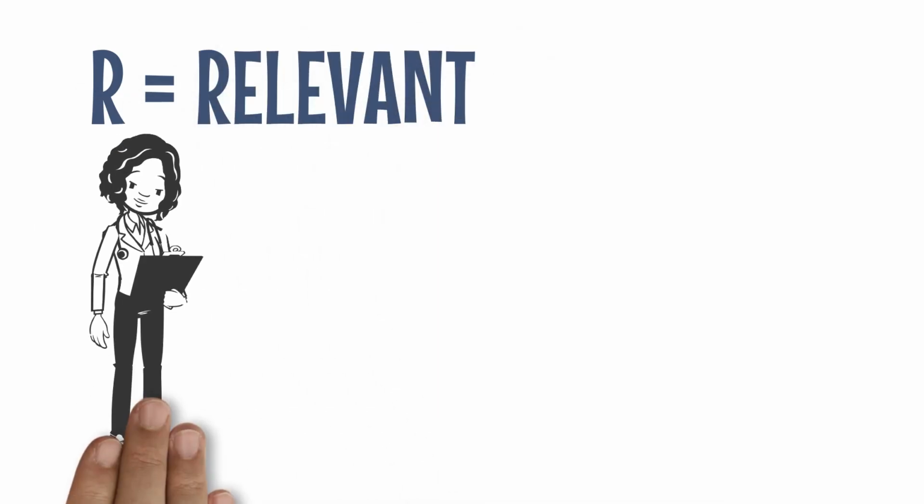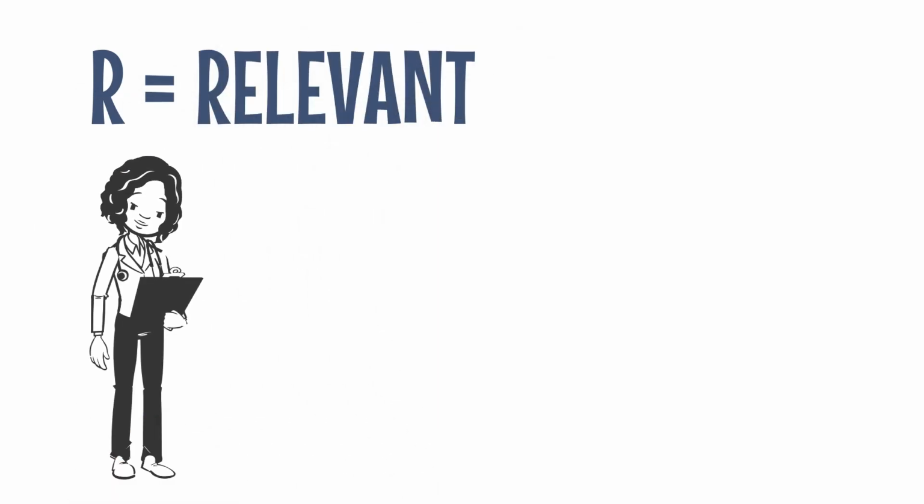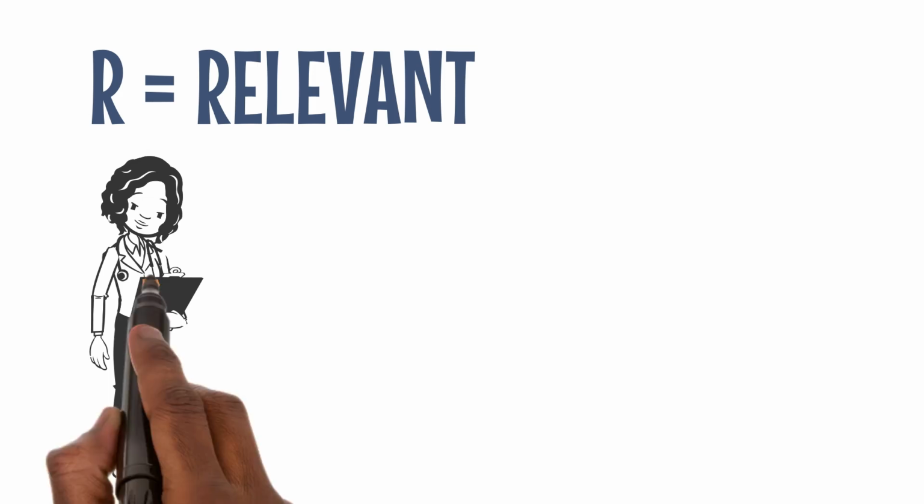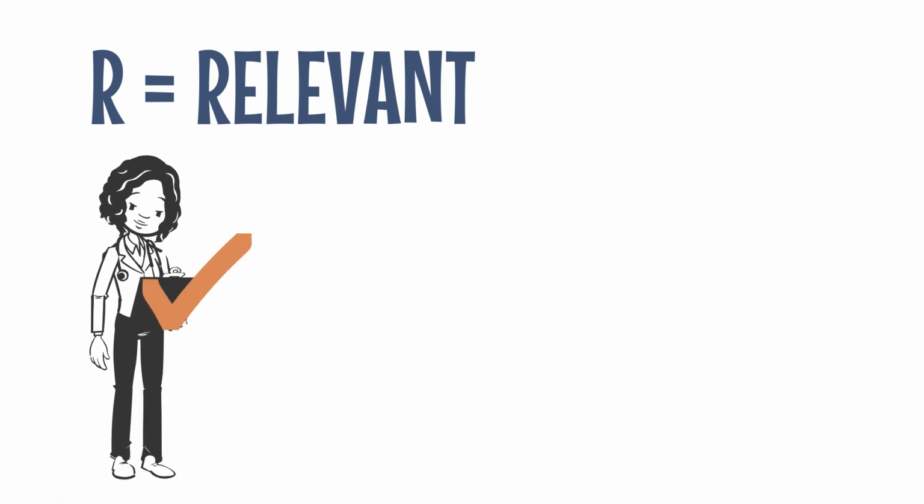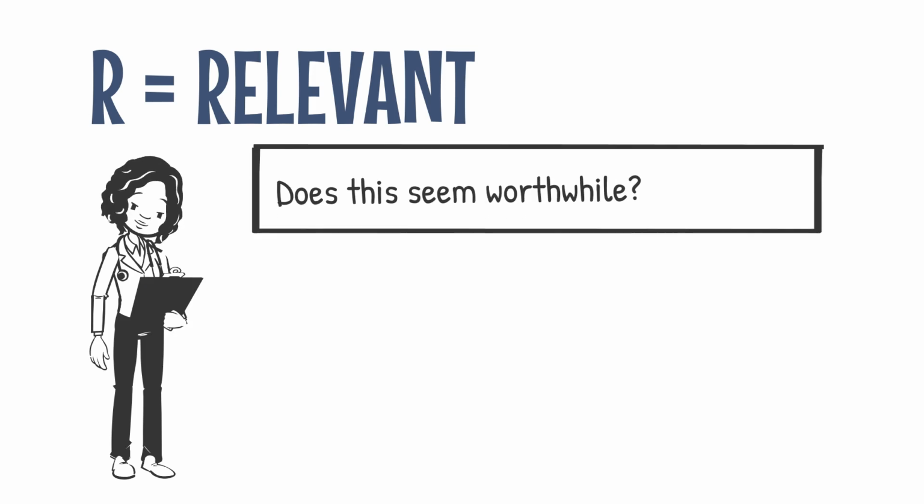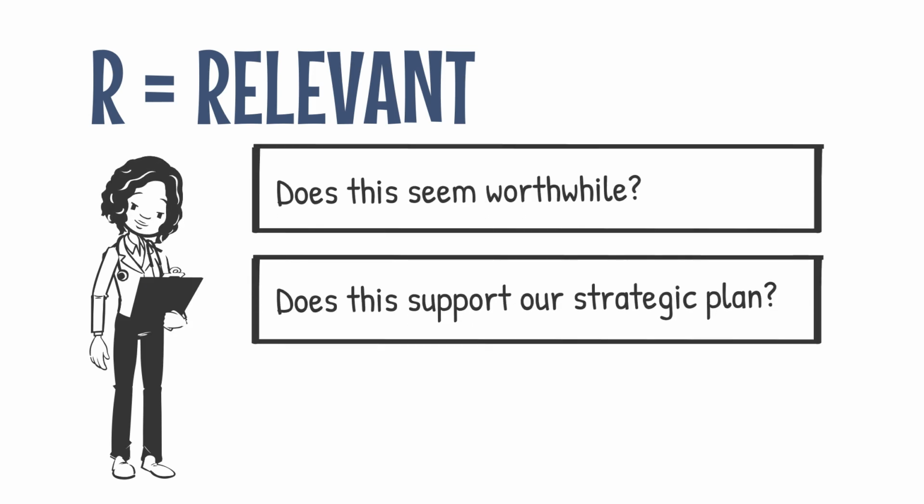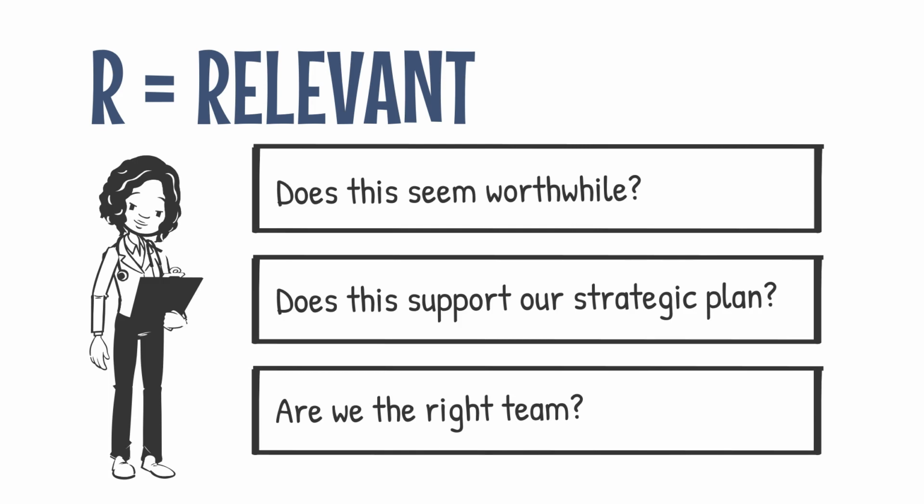R stands for relevant. This step is about ensuring that the aim actually matters to you and your team and that it aligns with other strategic plans and goals. A relevant goal can answer yes to these questions. Does this seem worthwhile? Does this support our strategic plan? Are we the right team for this?